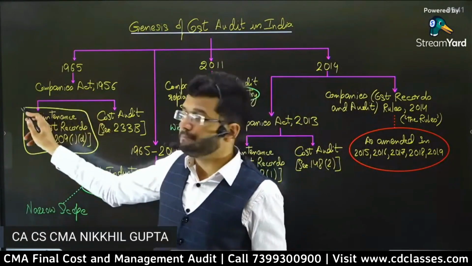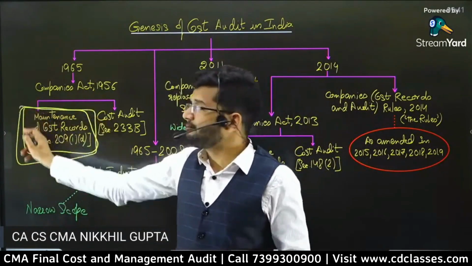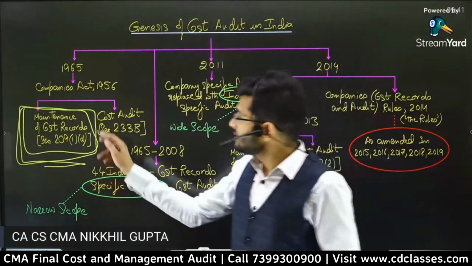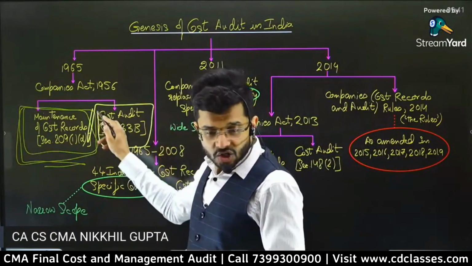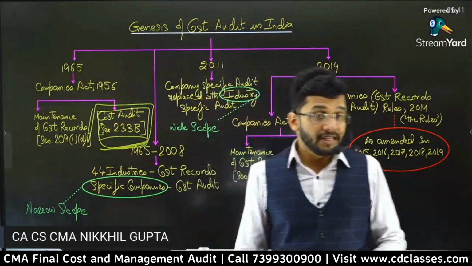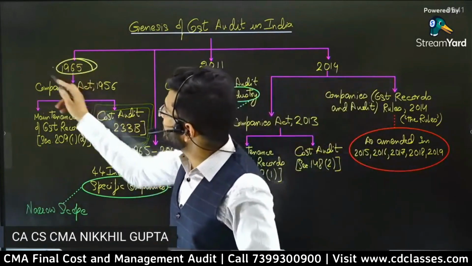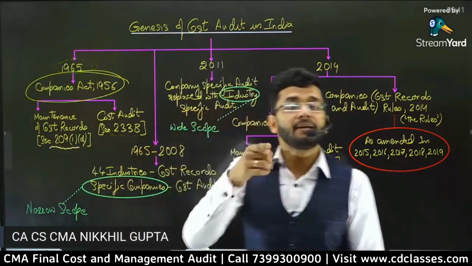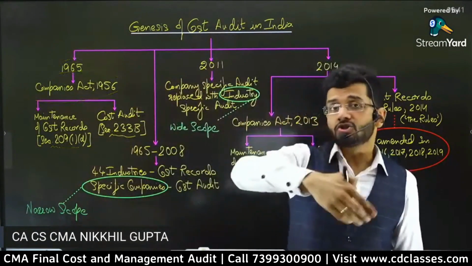So for the first time, cost records was made mandatory for certain companies. For the first time in 1965, cost audit was made mandatory for certain companies. The Companies Act 1956 had these two sections, section 209(1)(d) and section 233B, for cost records and cost audit respectively.